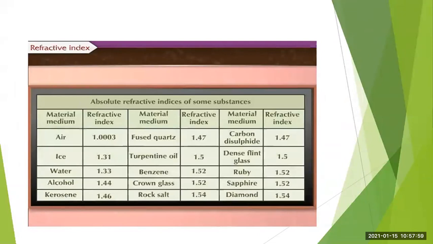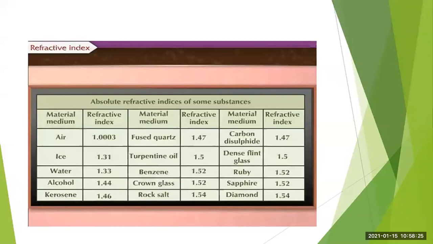For air medium, the value of refractive index is 1.0003. For ice, it is 1.31. For water, it is 1.33. Alcohol, it is 1.44. Kerosene, it is 1.46. Then you have fused quartz, it is 1.47. Turpentine oil, 1.5. Benzene, it is 1.52. Crown glass, it is 1.52.